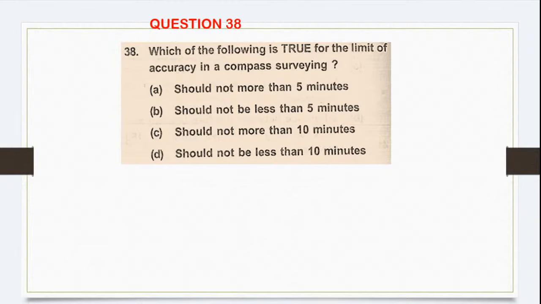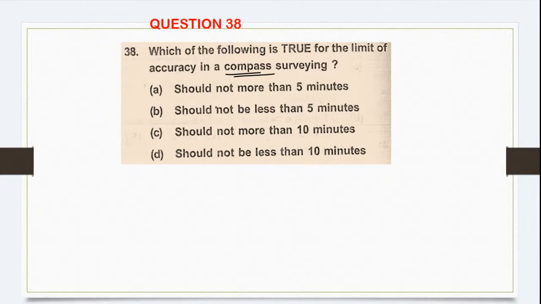Chalo. Important question, a good standard question it is. Which of the following is true for the limit of accuracy in compass surveying? Should not be more than 5 minutes, should not be less than 5 minutes, should not be more than 10 minutes, should not be less than 10 minutes.